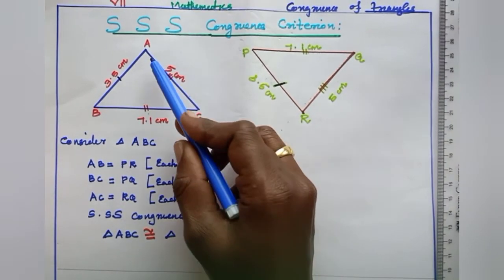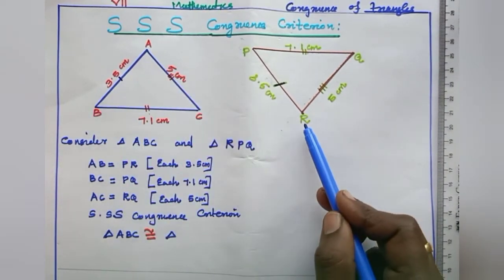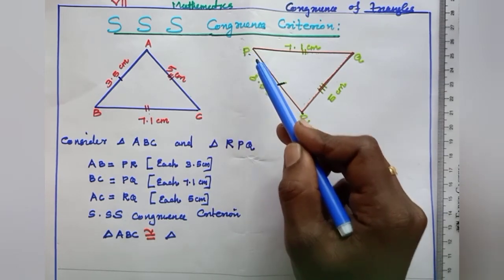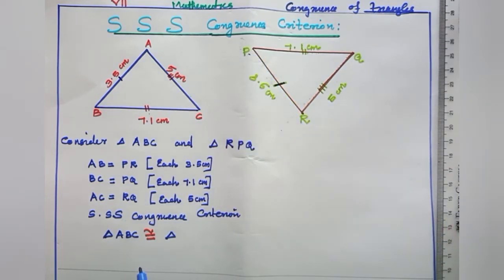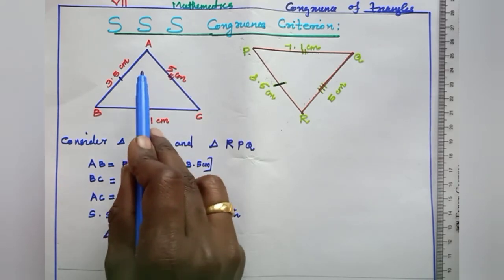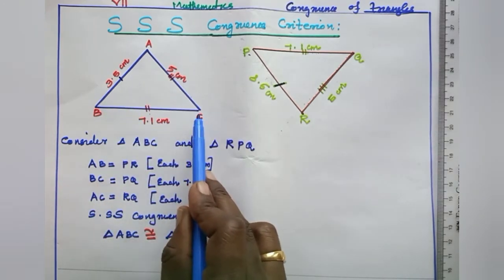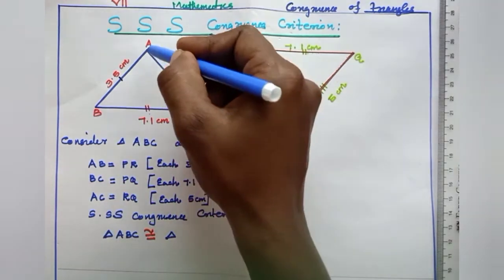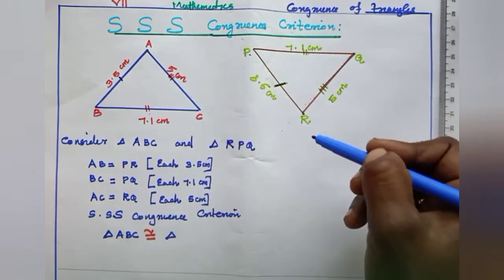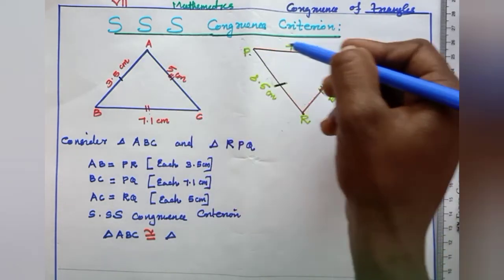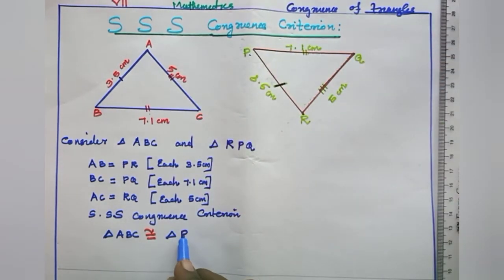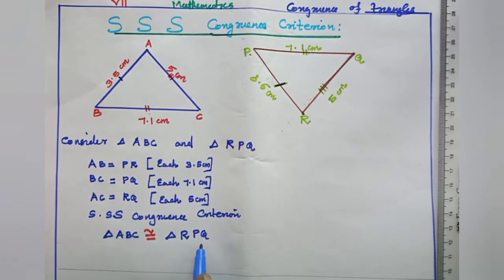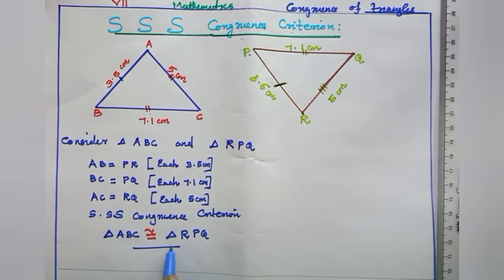See the vertices A, B correspond to R, P. The order of the letters in the name of congruent triangles displays the corresponding relationship. So we can write triangle ABC congruent to triangle RPQ.